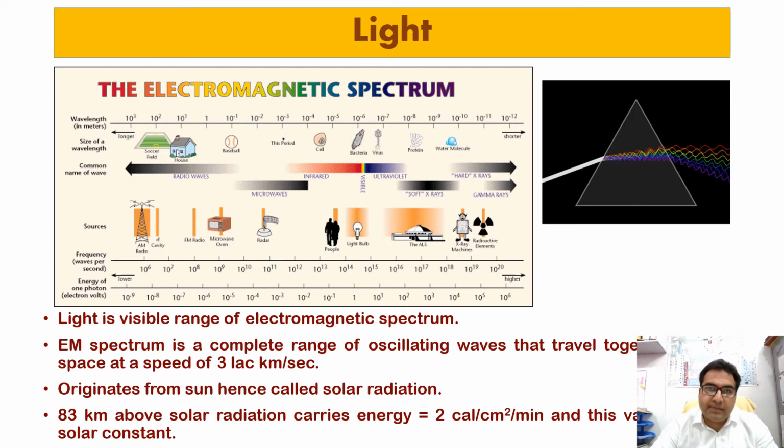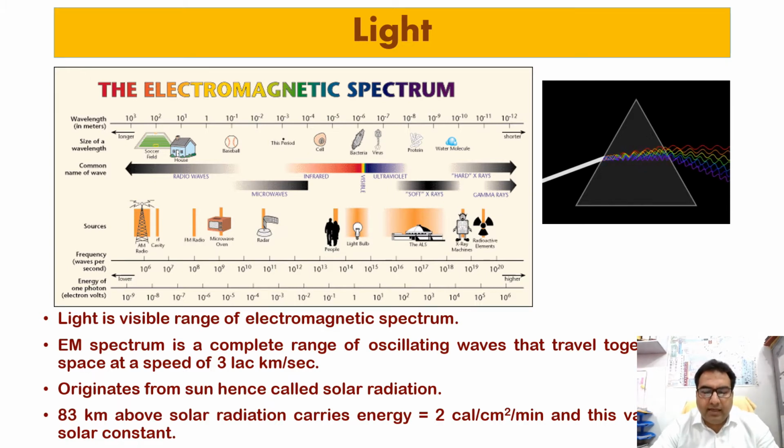And what is the electromagnetic spectrum? It is a complete range of oscillating waves that travel together through space at a speed of about 3 lakh km per second. This electromagnetic spectrum originates from the sun, and that is why it is called solar radiation. At 83 kilometers above the surface of the earth, the solar radiation carries an energy of 2 calories per square centimeter per minute, and this value is called the solar constant.